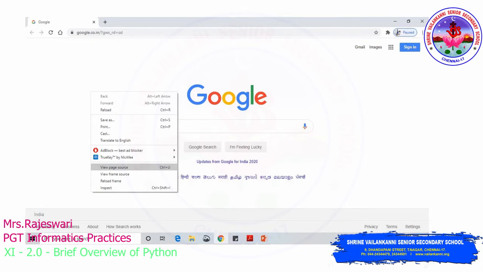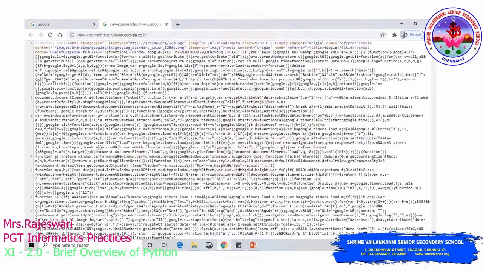So this Google web page has been developed with the help of many programming languages in combination. To view the page source in which programming language they have written, you can right click on this Google web page, and if you see the page source, if you click on the view page source option, it will take you to the source window. See here, these are the codes they have used to develop this Google home page.